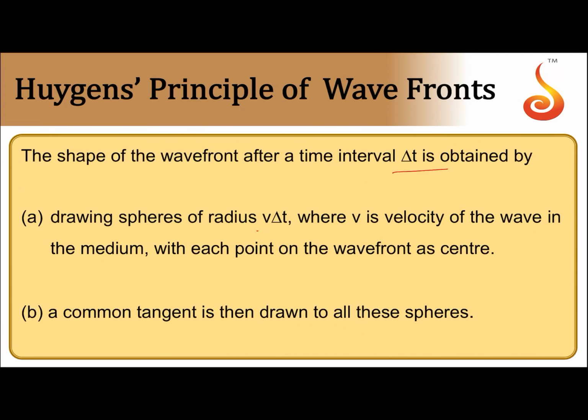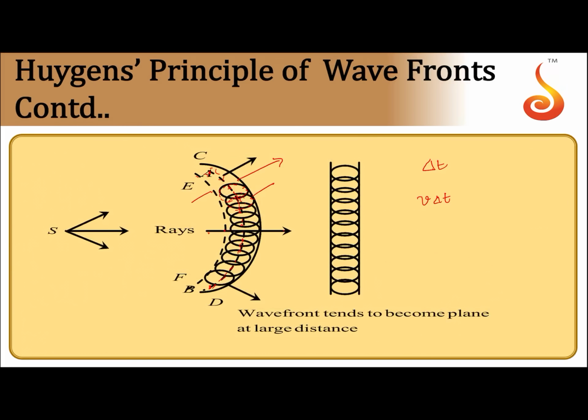So this is the procedure to be followed. The shape of the new wavefront after time delta t is obtained by drawing spheres of radius v delta t, where v is the velocity of the wave in the medium, with each point on the wavefront as the center. Taking each point on the wavefront as a center, draw spheres of radius v delta t. Then the common tangent, that is the envelope of all these spheres, gives you the new